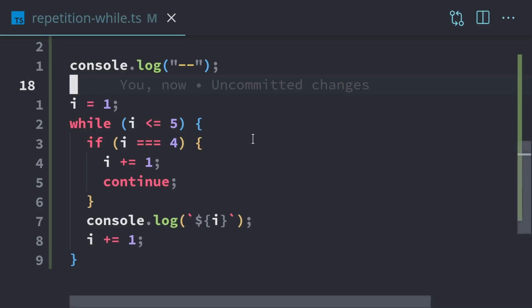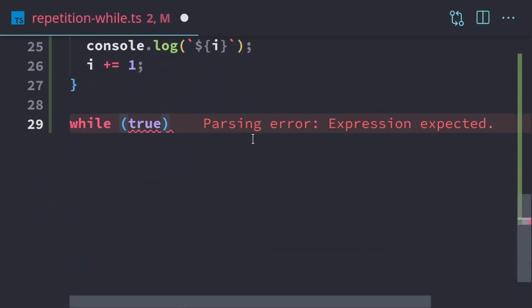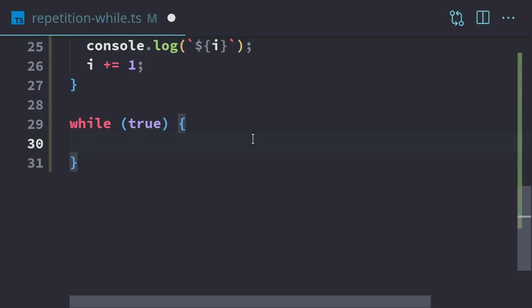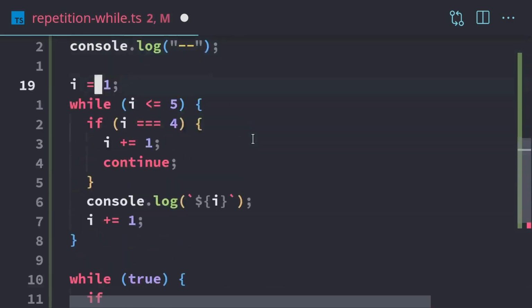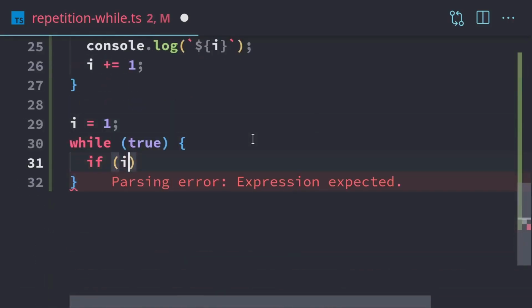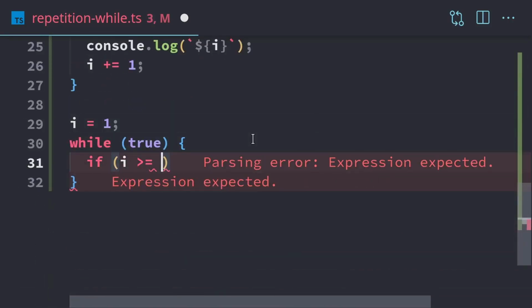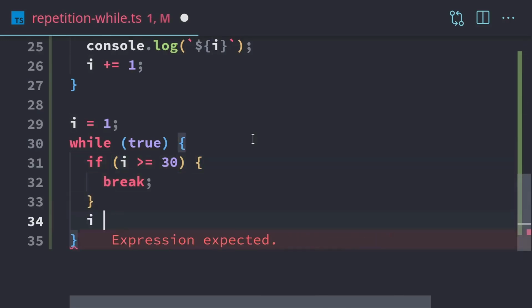Now, another thing we can do with while loops is create an infinite loop. So to make an infinite loop, we just do while true, because true is always true. So this is going to loop forever. Now, the thing with infinite loops is you're going to need to figure out some way to break out of the loop. And so in this case, I'm just going to use what we've been using with our I. So if I is greater than or equal to, let's say, 30, then we'll break. And we'll just make sure that we always increment I by 1 at least.